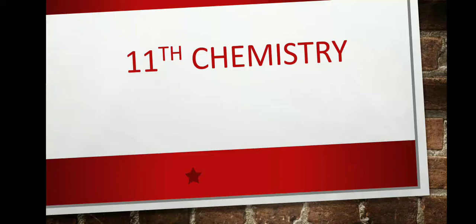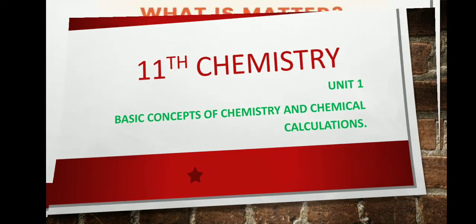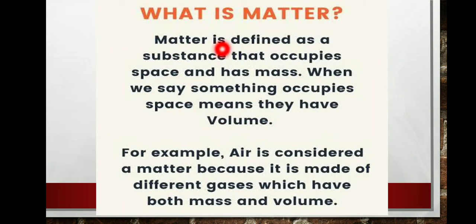Now we are going to talk about Unit 1 Basic Concepts of Chemistry and Chemical Calculations. What is matter? Matter is defined as a substance that occupies space and has mass. When we say something occupies space, it means that it has volume. For example, air is considered a matter because it is made of different gases which have both mass and volume.